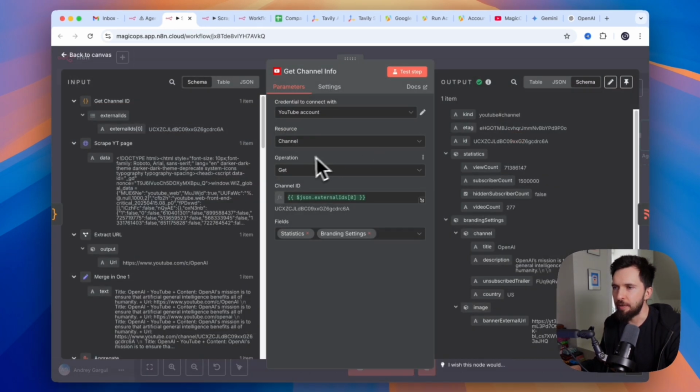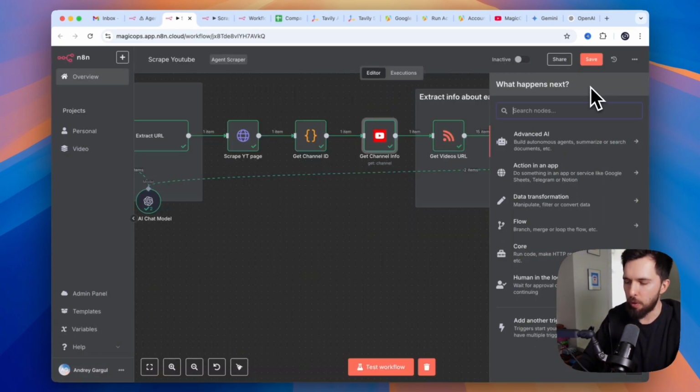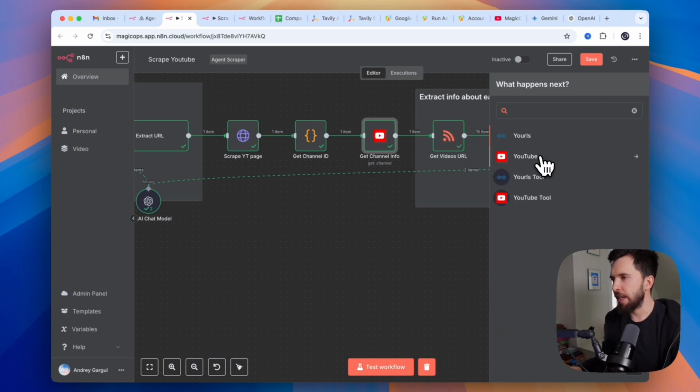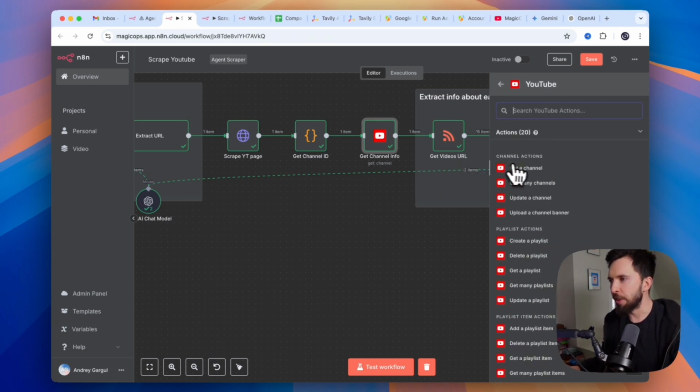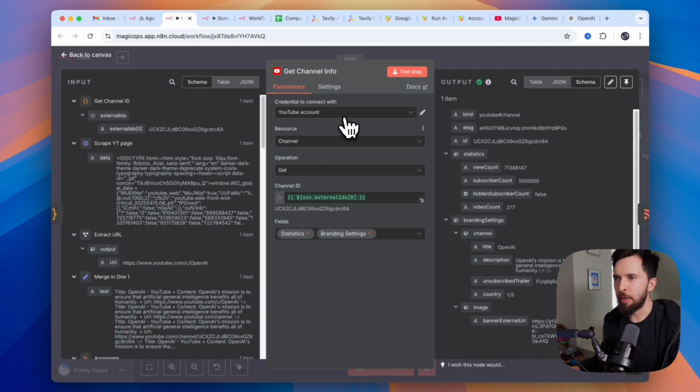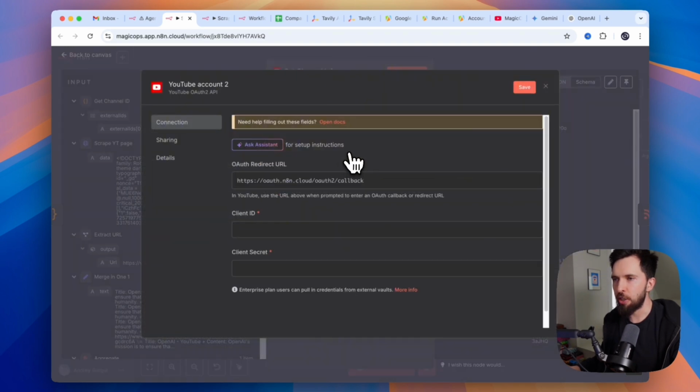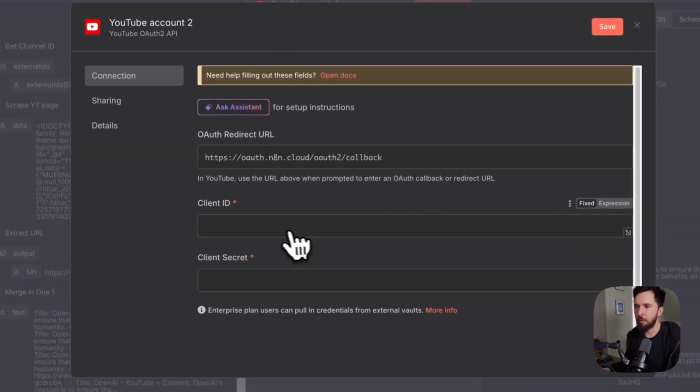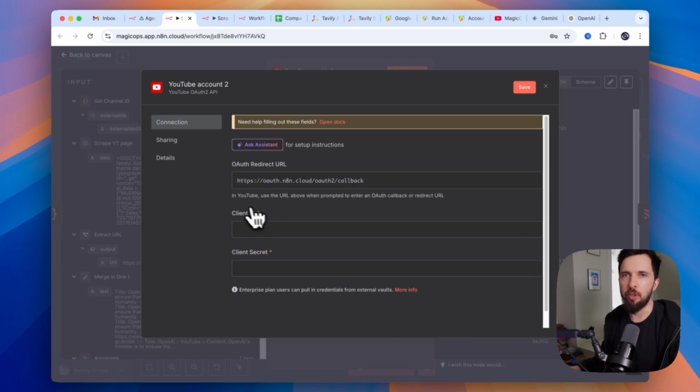Now, when we identify the channel ID, we can use our YouTube node. You can see n8n has this YouTube node. We're going to use Get Channel. You need to create your credentials, and it's similar to any Google Drive credential.